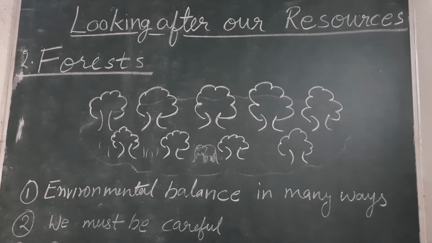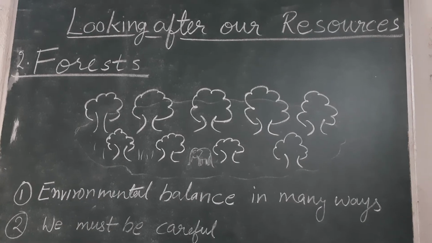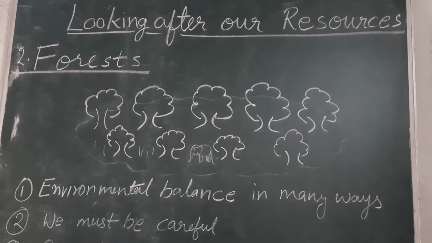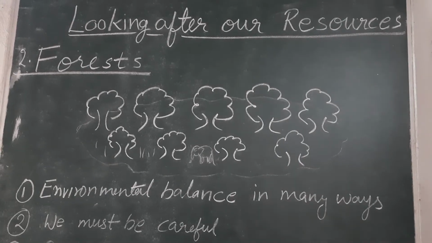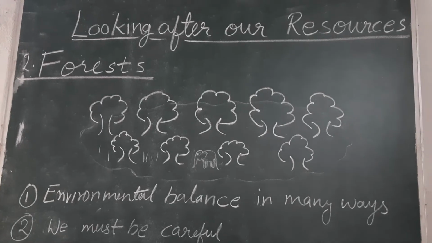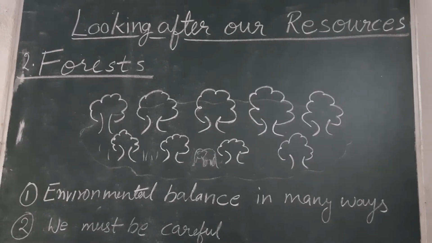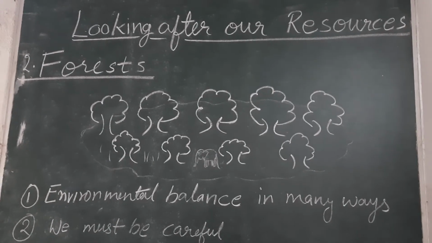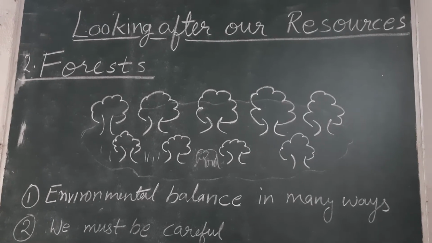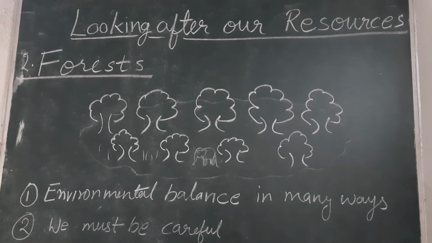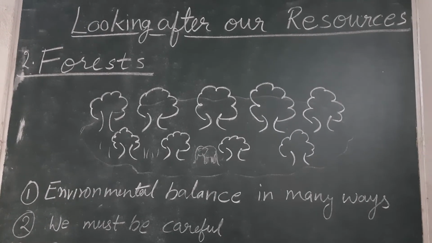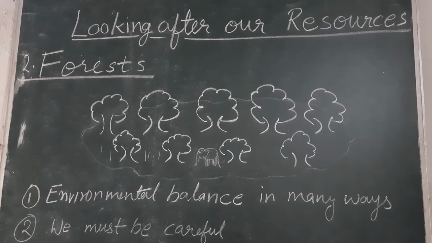So what will this carnivorous animal do? This carnivorous animal will try to find an animal which he can eat, like a herbivorous. So the herbivorous will also be present in the forest. So he is finding that herbivorous and eating it. And like this, a food cycle is completed, which helps to maintain the balance of the minerals in the soil as well as the balance of the environment also.